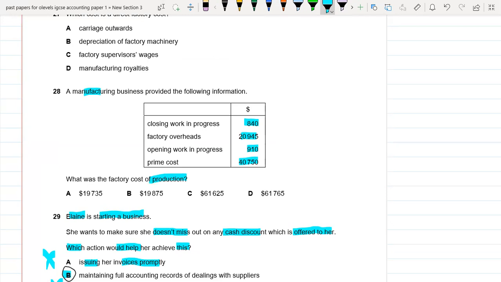Basically, if we want to find out the cost of production, first of all we have to add the factory overheads, add opening work in progress, and add this prime cost, minus the closing work in progress.